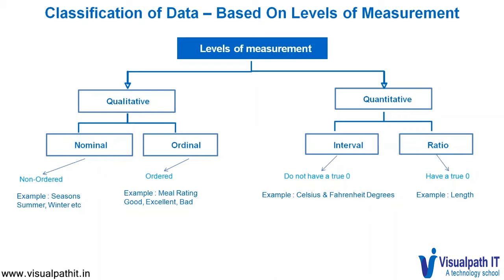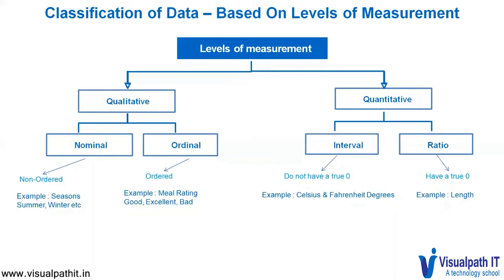Ordinal represents an ordered set of data which internally represents numbers. For example, when we go to a restaurant and have dinner, we might be asked to rate the food as good, bad, excellent, etc. Wherein excellent could have a rating of 5 and bad could have a rating of 1. Now this falls under the ordinal category.